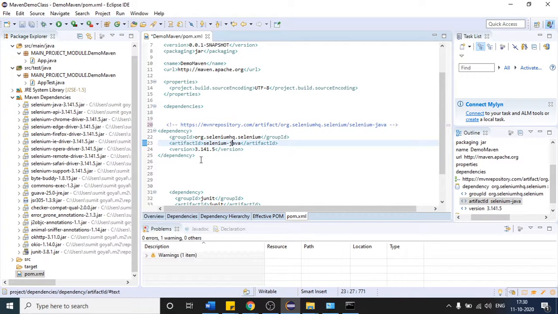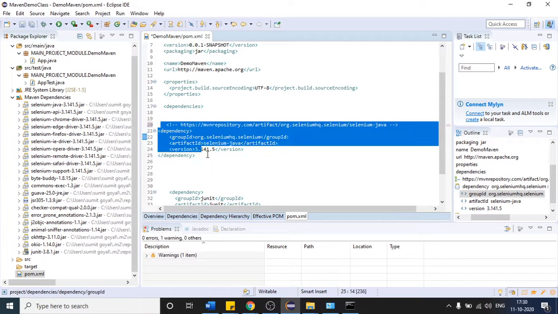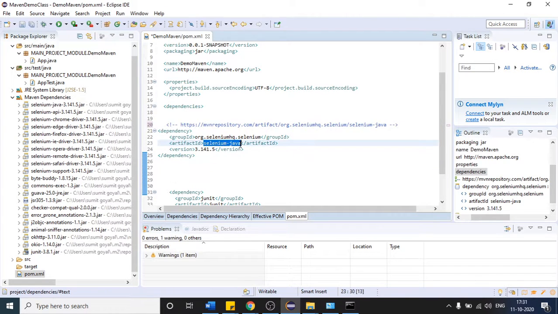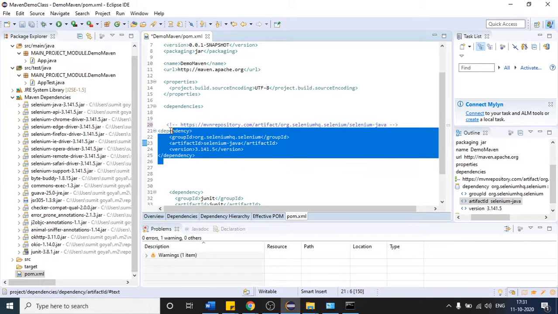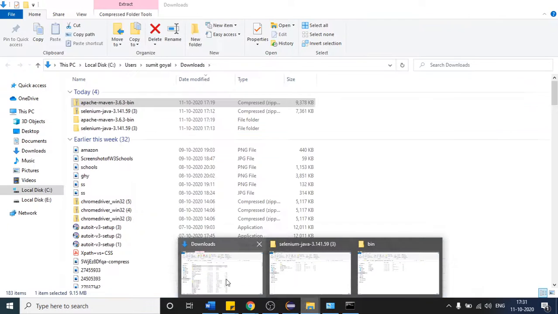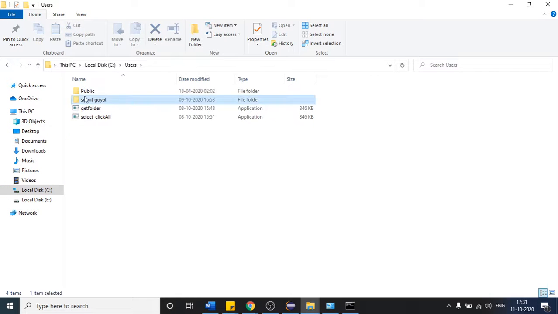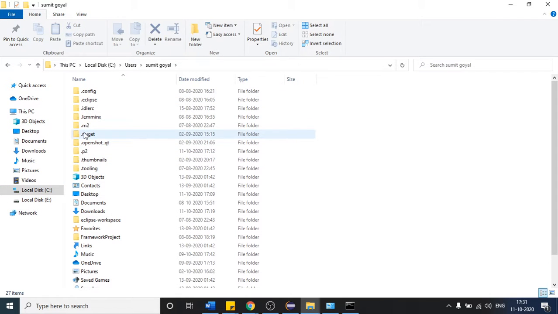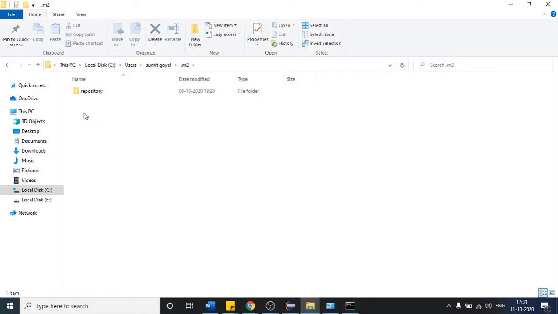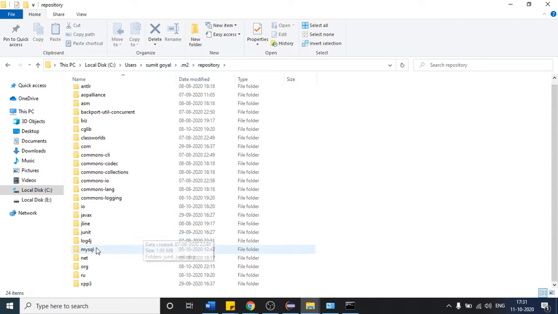What will happen is that the first time you do this, it will download all the dependencies related to Selenium and place them in your local machine. So where is the path where it will store them? If I open this and go here, users, Sumit, I think it is here. Here is the path, .m2, right? I have worked on many projects, like I have used MySQL as well. Whatever jars it gets, it will store here every time.